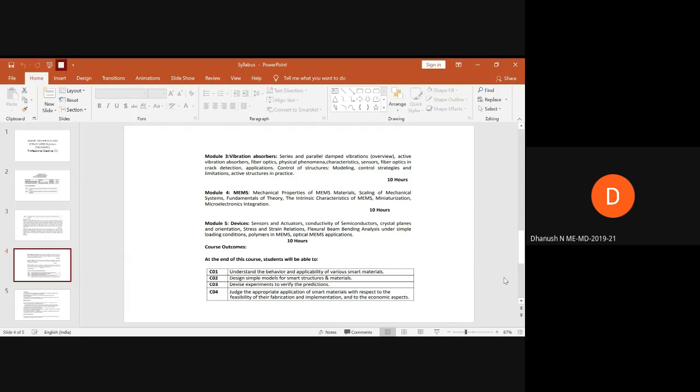Ma'am, I'll go with the third module, vibration absorbers. Okay, what do you want to do in this exactly? Mainly, I would like to concentrate more on fiber optics, ma'am. On fiber optics. I'm noting it down, you won't be able to change again. You need to correlate how you are interrelating that to our smart structures. Its applications and the latest trends in current technology, how it is being used